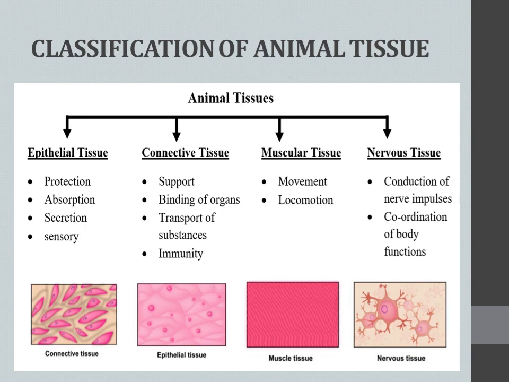Understand? And for each type the symbol figure is mentioned below that. The first one is actually connective tissue, the second one is epithelial tissue, the third one is muscle tissue, and the fourth one is nervous tissue. Clear? Okay.